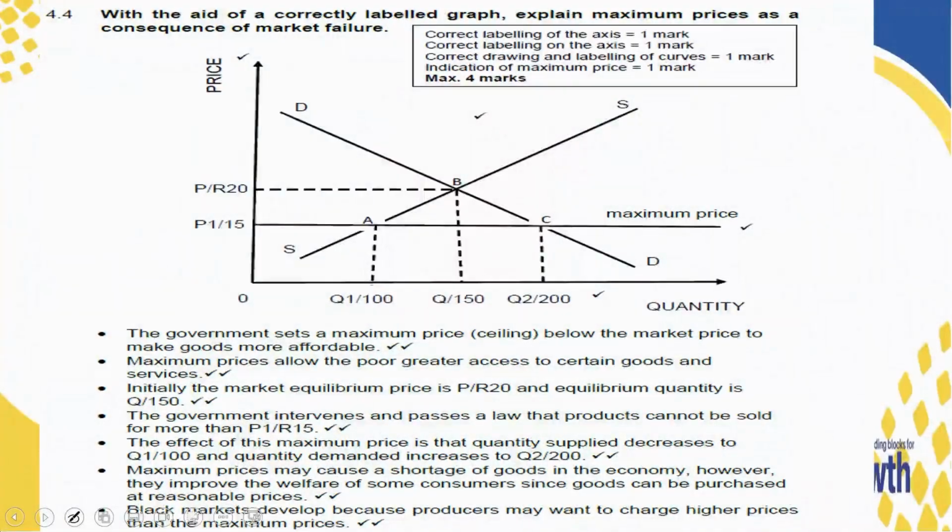Another point to look at is to try and explain without a graph. In this case, there is no graph, so don't refer to Q or D or whatever. You are just explaining what you know about maximum prices. So that is one way.